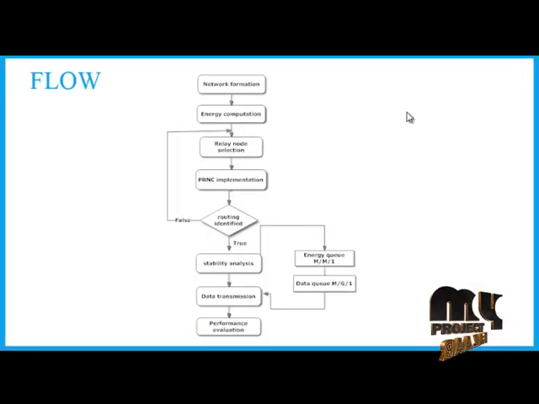Let us see the flow of our project. First, the network is formed. From that, we consider our energy harvesting computation by calculating the energy model in our project. Then we have to select the relay node. It is selected depending upon the routing table information, which is generated by the PRNC protocol. According to that routing table information, the routing is identified.